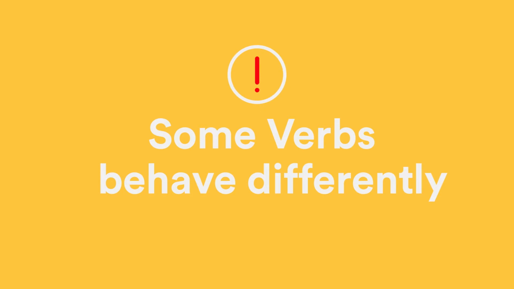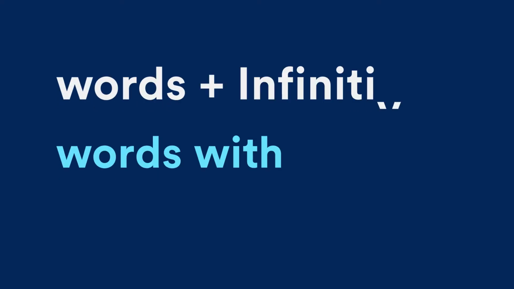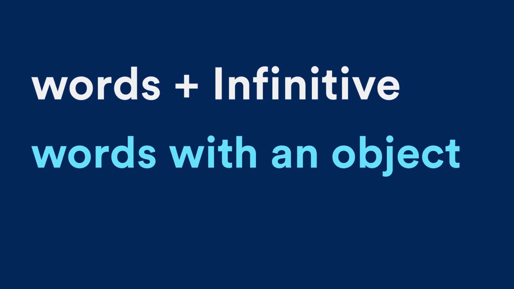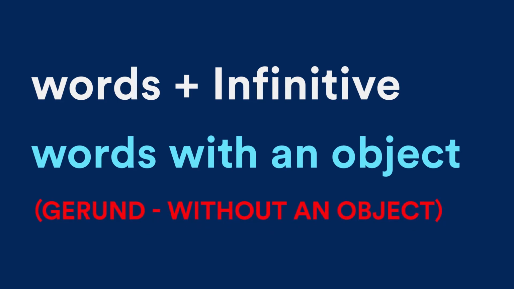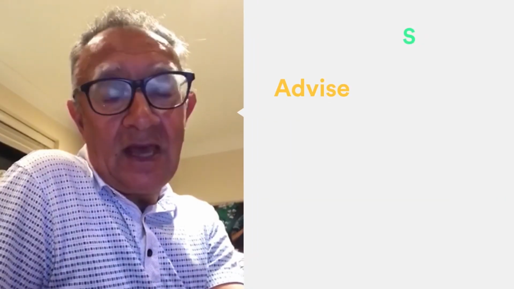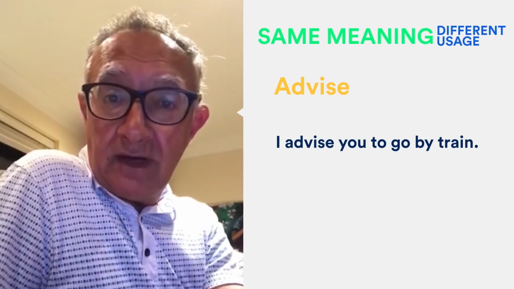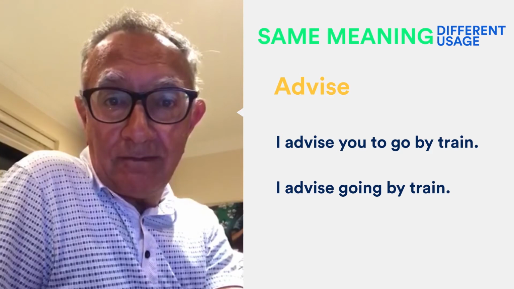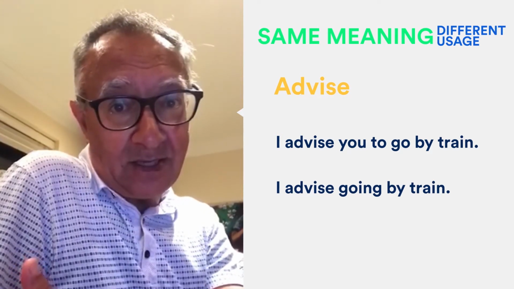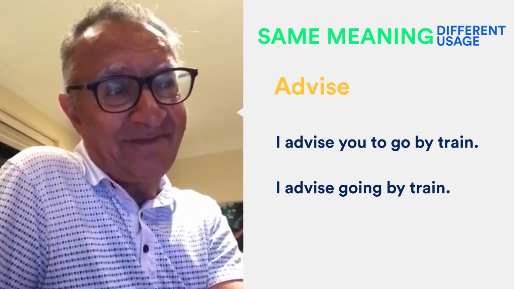So these are some of the verbs with the same meaning but different usage. Verbs plus infinitive are used with an object. Remember, use a gerund without an object. First verb, advise. I advise you to go by train. I advise going by train. The second example has no direct object.